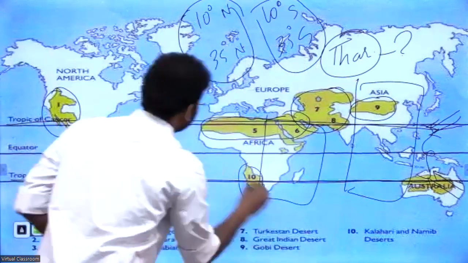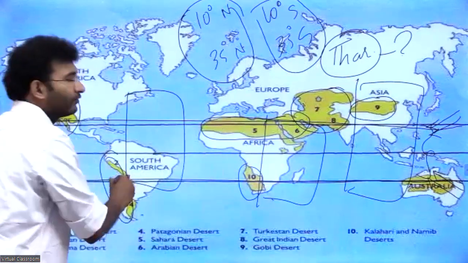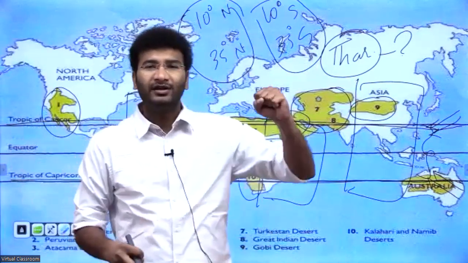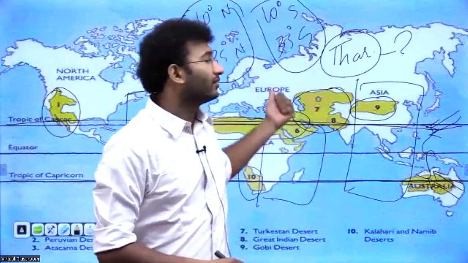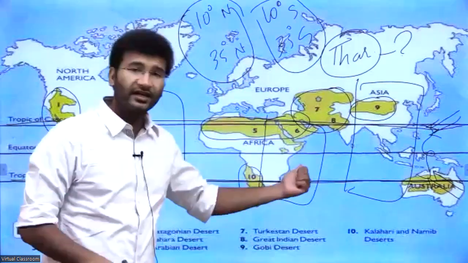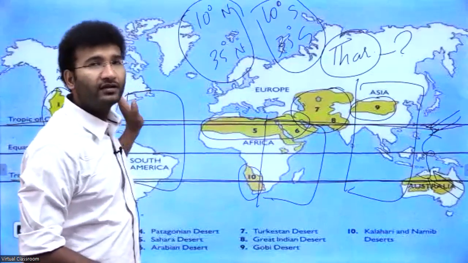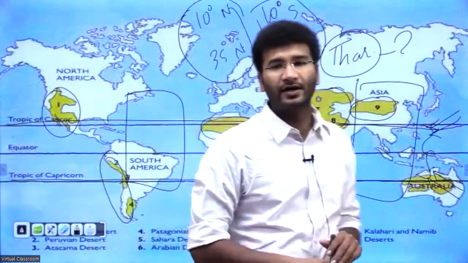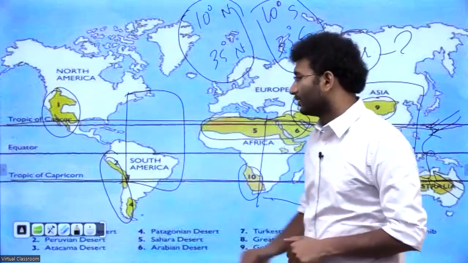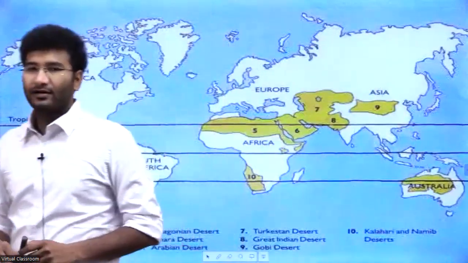Because of this, the eastern side of the continents will have enough rainfall. By the time the clouds reach the western side, they have run out of moisture. That is the reason why there are drought prone areas and desert areas on the western margins of the continents, right? Got it? Are you clear?